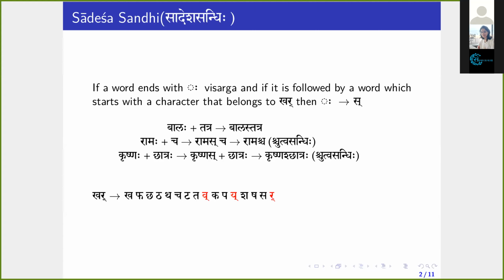Does this mean that there is a double Sandhi? You have two times a different Sandhi rule that applies? Yes. So this is the final form. After this, you cannot apply any Sandhi rule; any Sandhi rule is not at all applicable. Here, in Krishnas Chhatraha, there is a possibility of Shchutva. Once you apply, you will get this final form. What's the meaning of Adesha? Sa is the substituent for Visarga, and Adesha means the substituent. Okay.